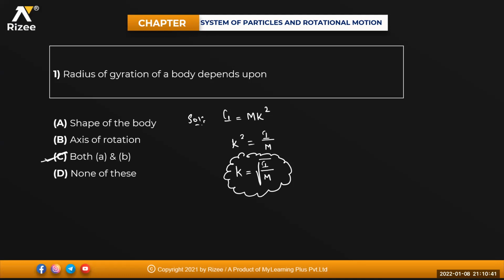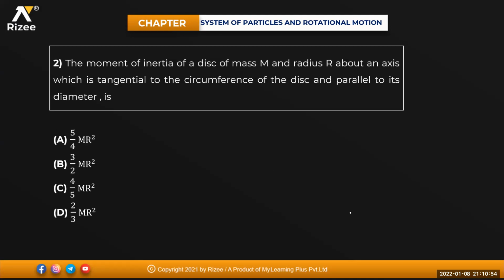Done, beta? Radius of gyration of a body depends both on the shape of the body and also on the axis of rotation. Is it clear? Sure. Next one.